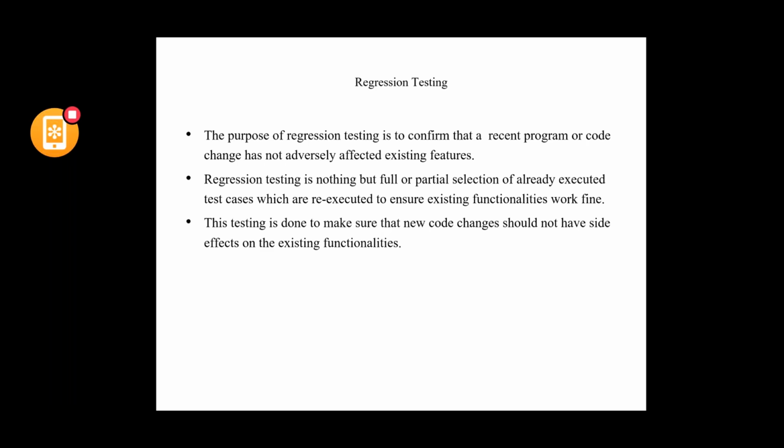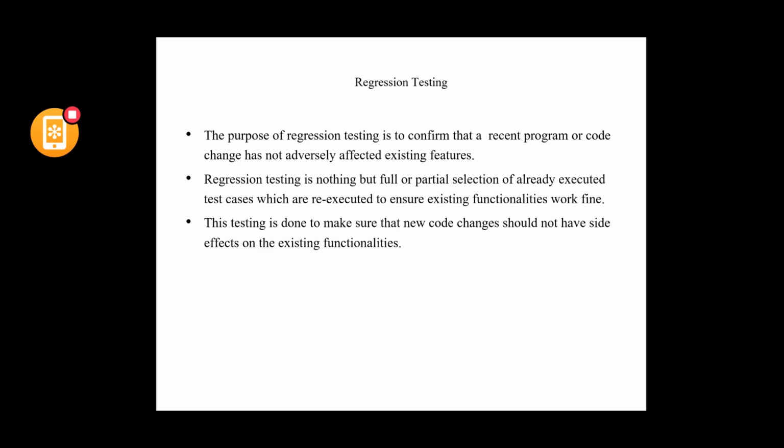It is nothing but full or partial selection of already executed test cases, which are re-executed to ensure the existing functionalities work fine. This testing is to make sure the new code changes do not have side effects on the existing functionalities of the system.